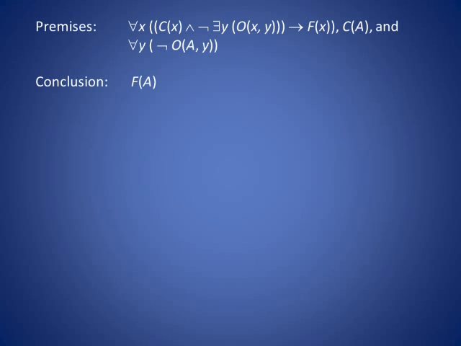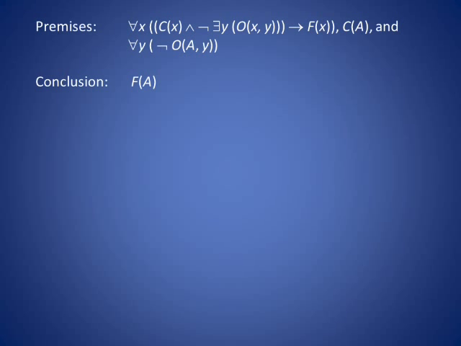The first premise might yield us F of A if we were to instantiate the X to A. So idea number one is to instantiate the X to A. In premise one, there are two statements in the antecedent to F of A. The first of those statements would be C of A after the instantiation of X to A. That's good because it is our second premise. But what about the other statement in the antecedent? Not there exists Y such that O of A and Y. How would we get it?